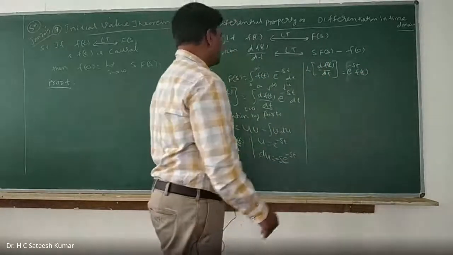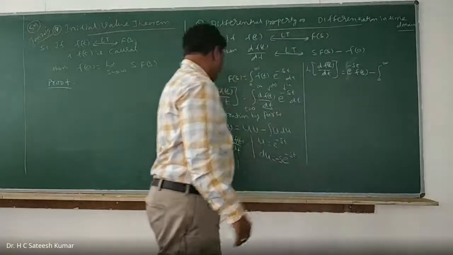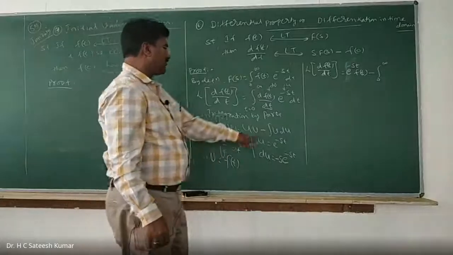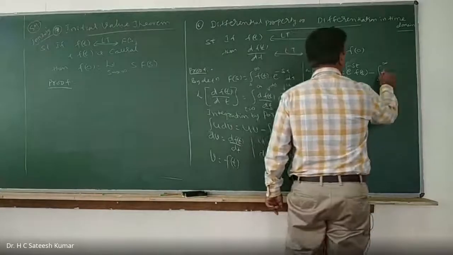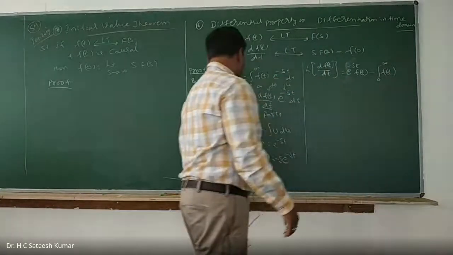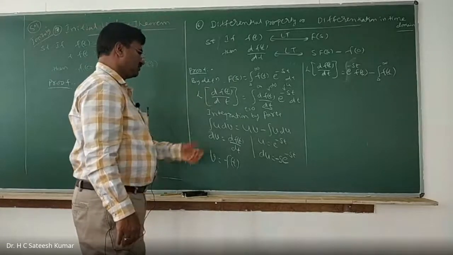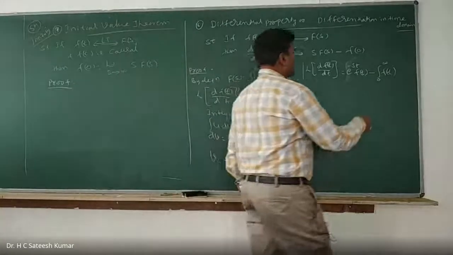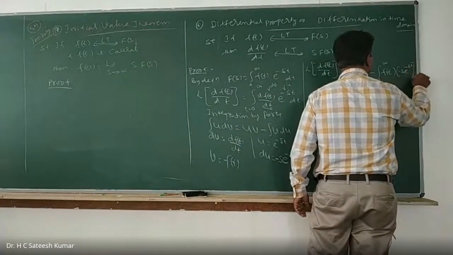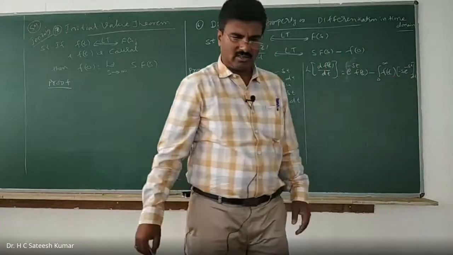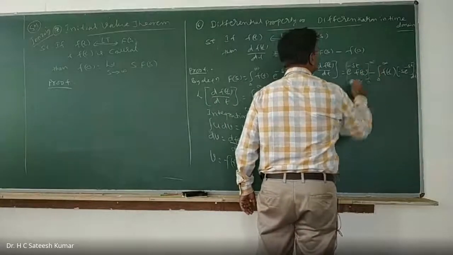uv minus integration from 0 to infinity of v du. v is f of t, into du. du is minus s into e to the power of minus st dt. Okay, right. Now what you should do? This will be integration from 0 to infinity.